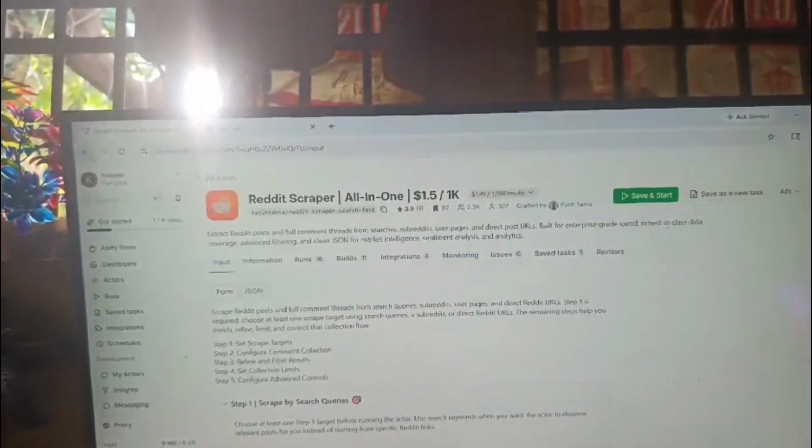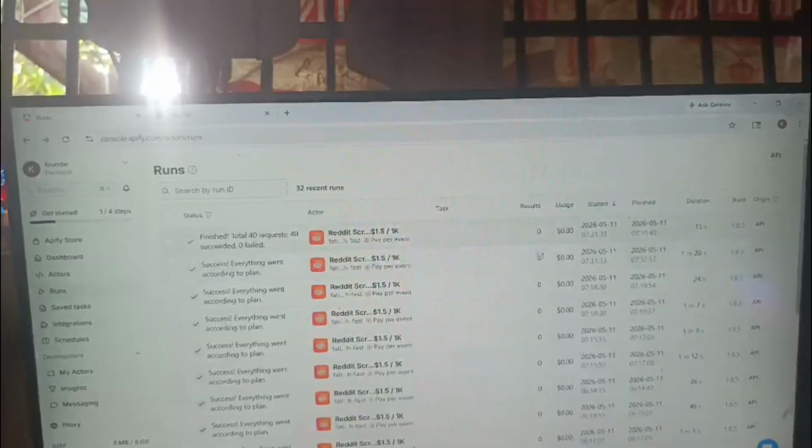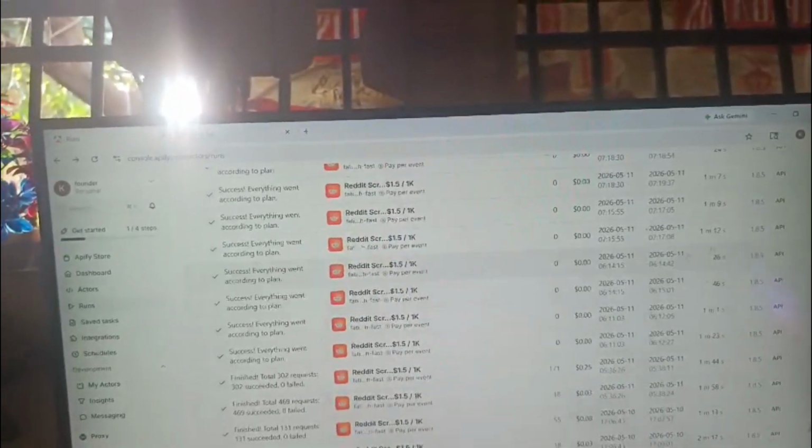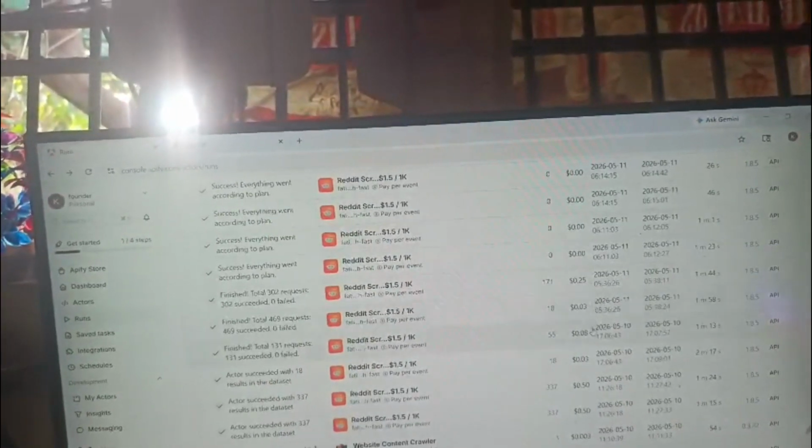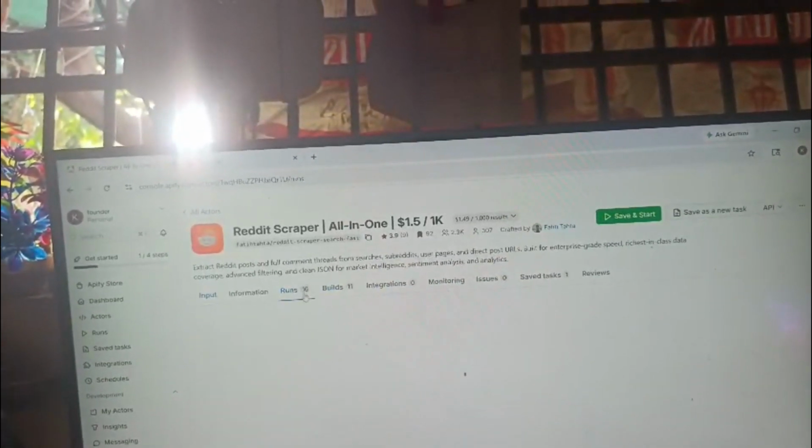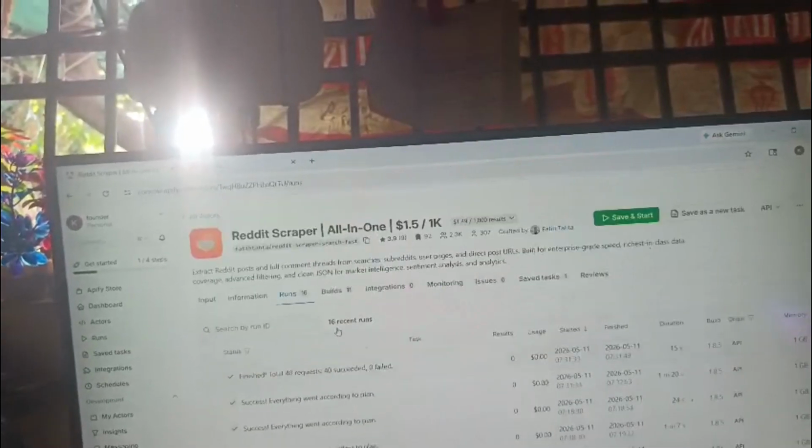So you can see 0 leads were scraping. So you can see $0 scraping. So I'm thinking, if I add something and edit, you can see it scrapes more. You can see this, where it's $0.50, so it's scraping more. Let's go to run and I will show you the input.